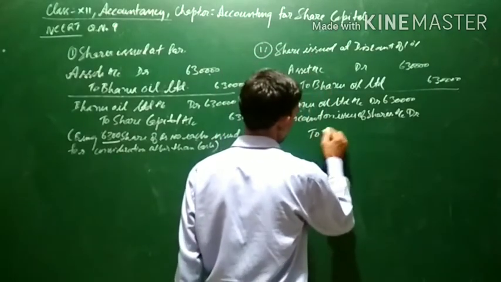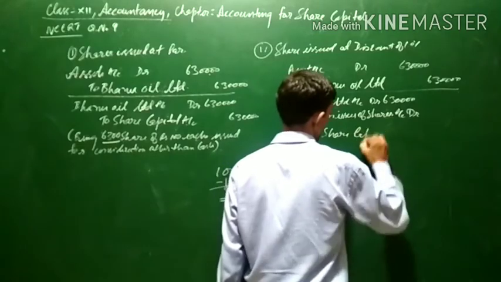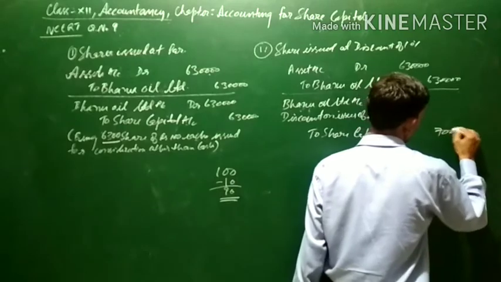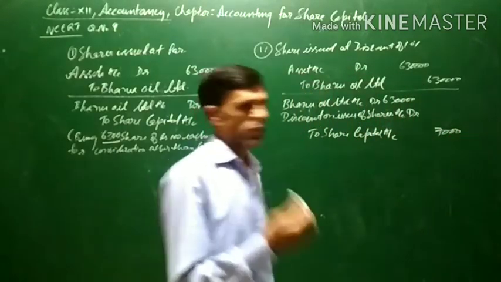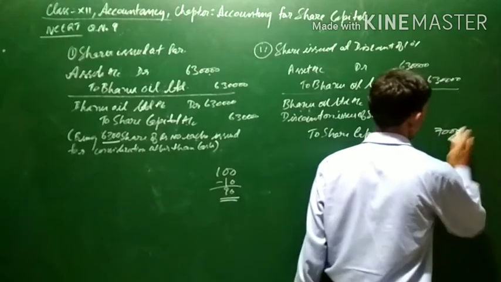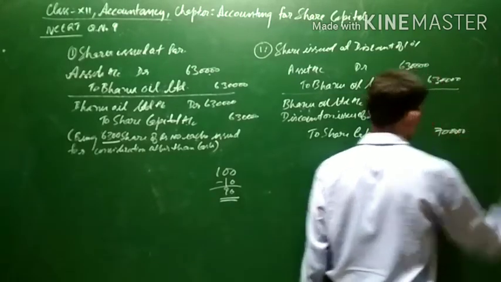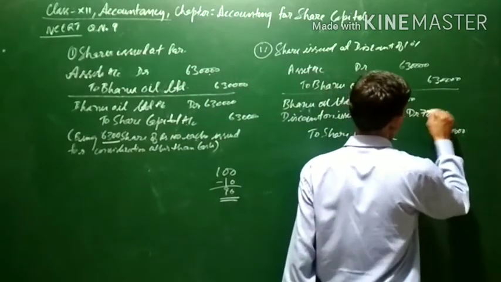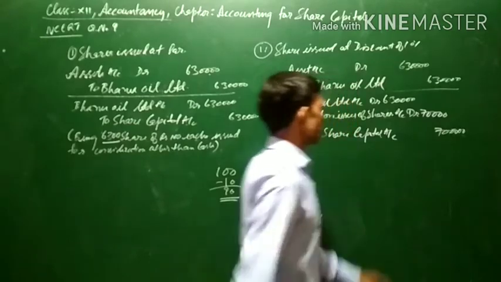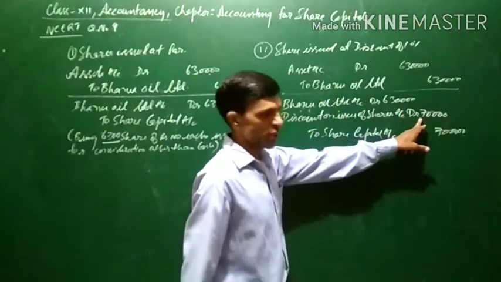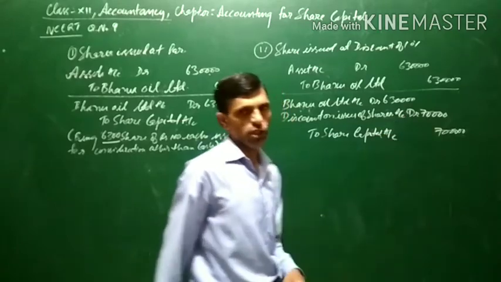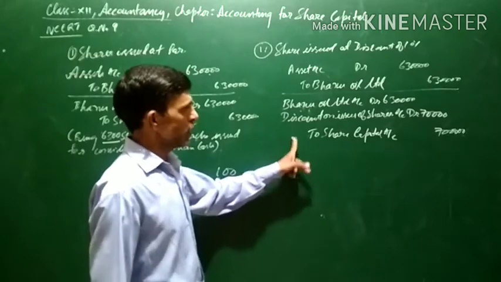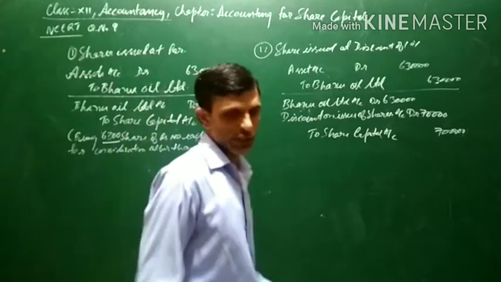Now 7,000 shares are issued to share capital account. 7,000 shares of rupees 100 each means 7 lakh, and 10% of 7 lakh will be 70,000. So here the debit total is 6,30,000 plus 70,000, which comes to 7 lakh, and the credit total is also 7 lakh. The narration will be being shares issued for consideration other than cash at a discount of 10%. This will be the general entry.